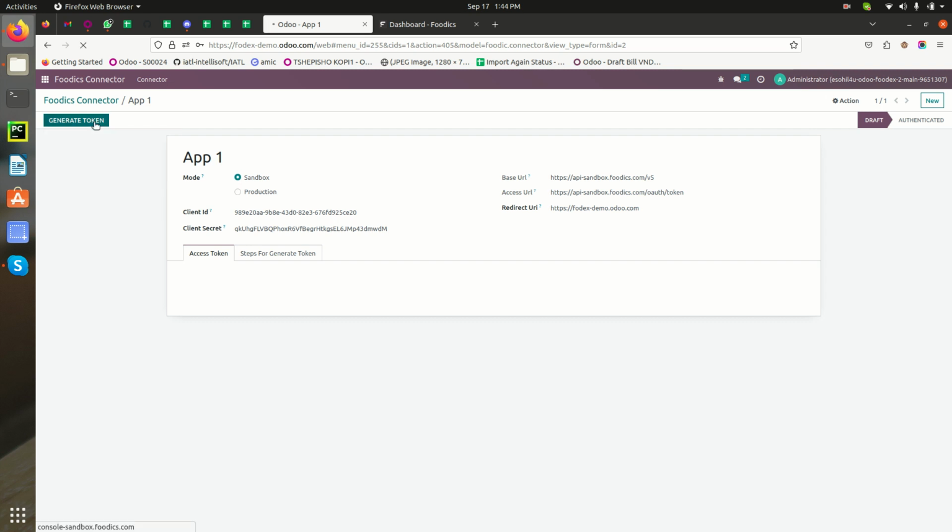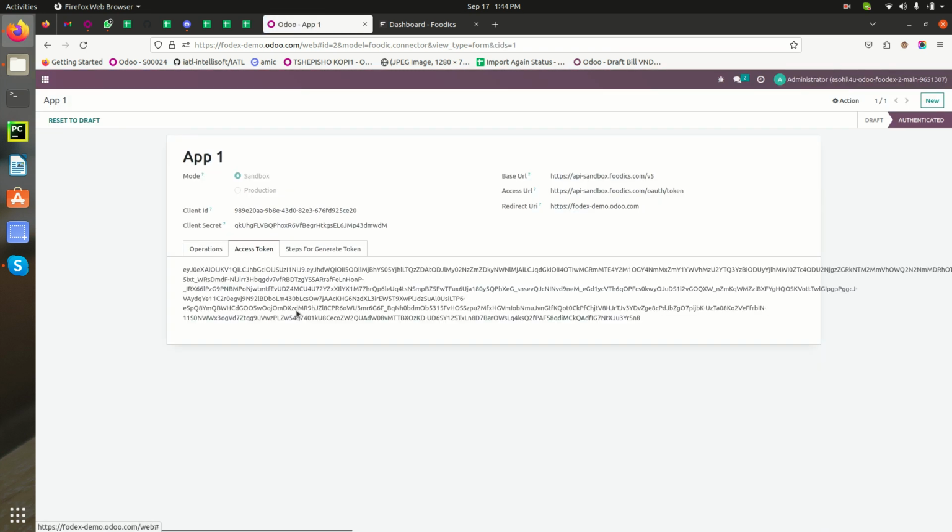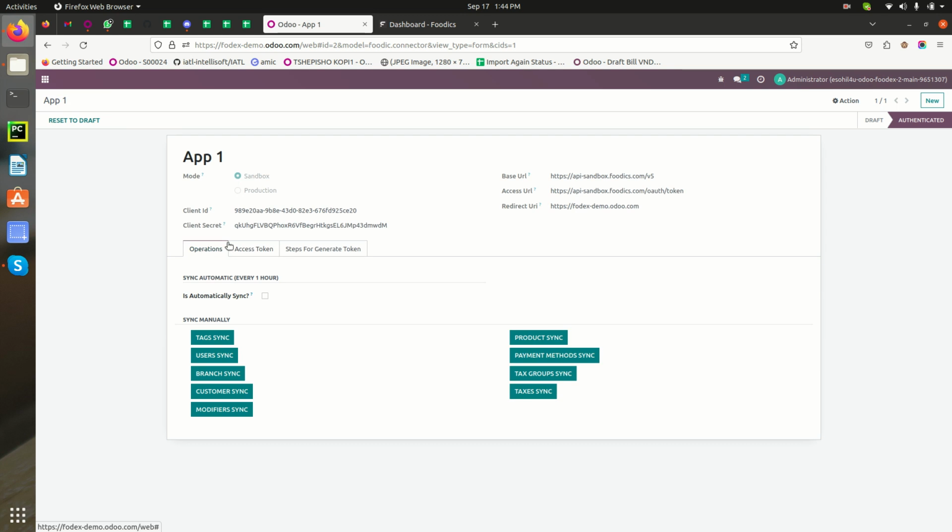Odoo will automatically take the API token from Foodics, generate the Foodics token and set it over here. Once we generate the token, it is set automatically, and the status changes from draft to authenticated. Then other options and operations will appear over here, which we can perform after the login.